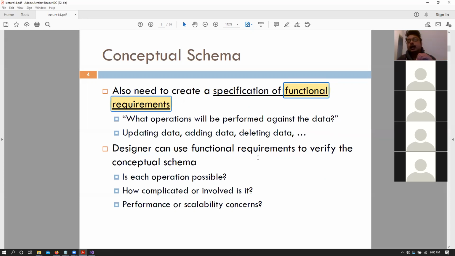And things like that. So corresponding to these functional requirements, there are also non-functional requirements, right? It doesn't mean that your database is not functional, but non-functional requirements are related to the scalability and performance of the database. So is it fast? Is it scalable? What is the throughput of the database? How large can this database be?